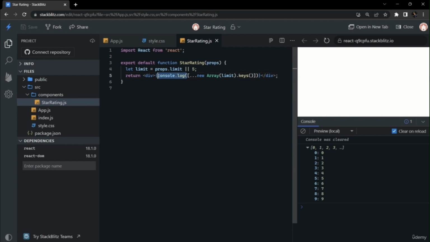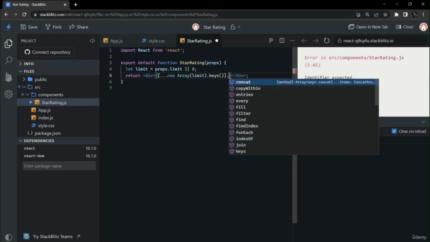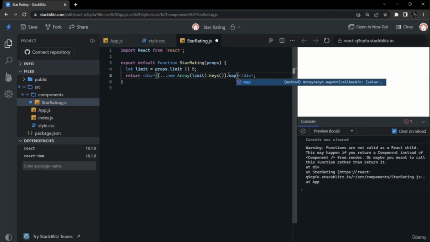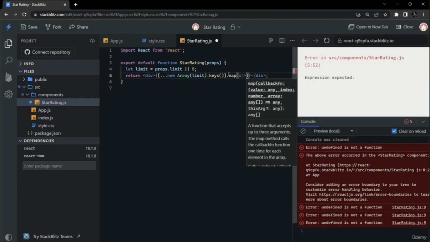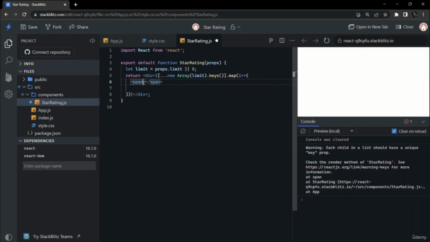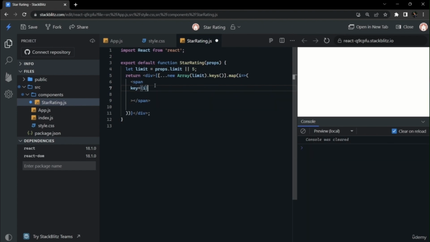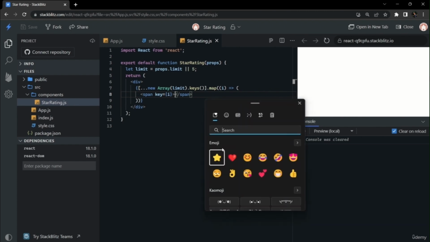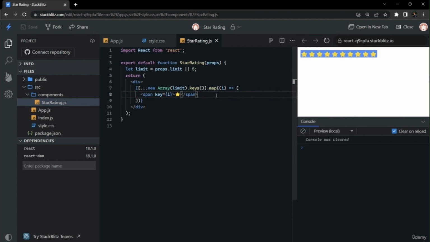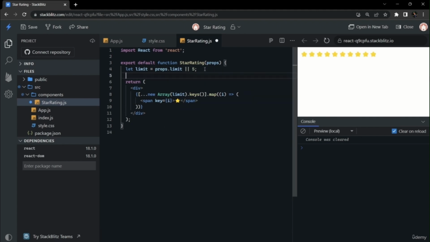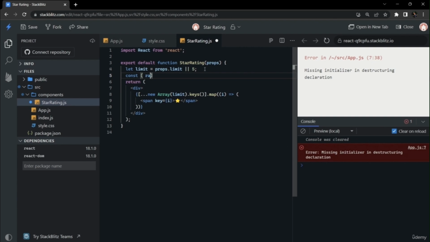We will remove the console log here, and we will apply the map operator on it, and we will generate relevant stars according to the limit amount given. We have created this map, and we will create a span inside of it, and give the key for each of the iterations. We have given i here, because each of the array items has a unique ID, since we are getting it with the iterator. And as we can see, 10 stars are being printed. Here for the star, you can copy any emoji from the internet, or if you're on Windows 11 you can use Windows plus dot and select the star emoji from the keyboard.